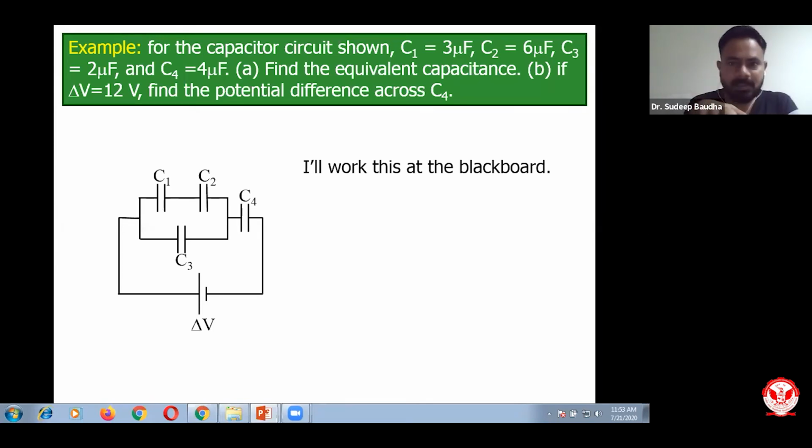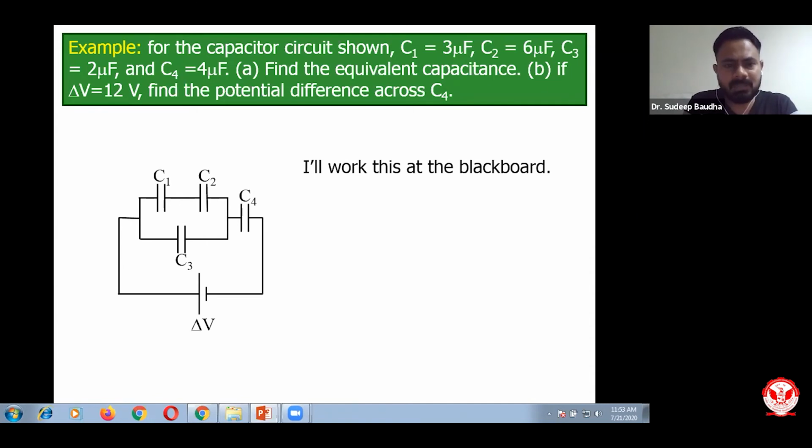So the first part, which is to find the equivalent capacitance, is very simple because you already know this. I have done it in the last example. The second part is a little bit tricky because we need to find the voltage across capacitor number 4, that is C4. So I will give you step-by-step calculations.